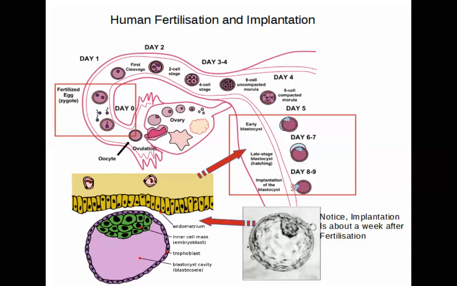And then from the zygote there is the first cleavage. From this first cleavage, the two cell stage. From this two cell stage, it goes into the four cell stage by division, and from the four cell stage into the eight cell stage. From the eight cell stage, it goes into the morula, completely 16 cell stage. And from that, it gets implanted into the upper part of the uterus, the fundus part. Then it is called implantation.